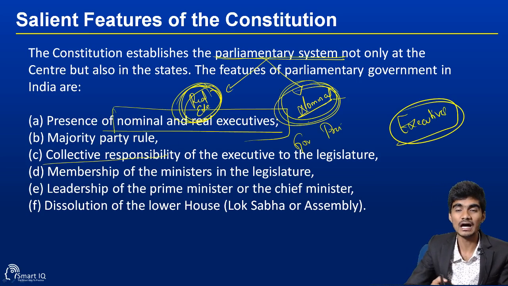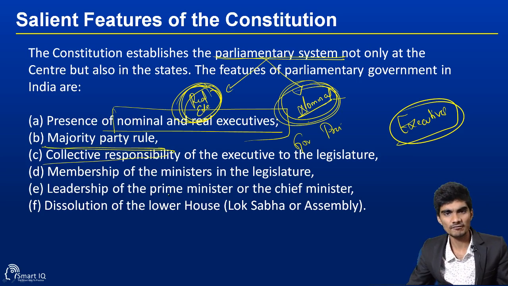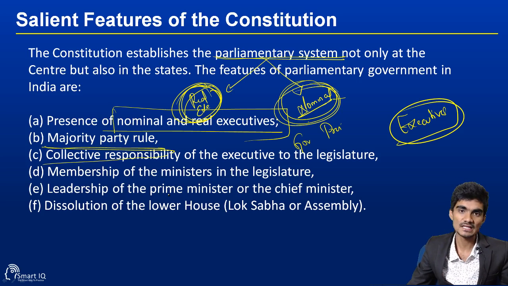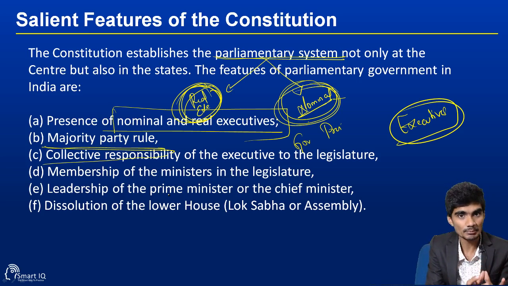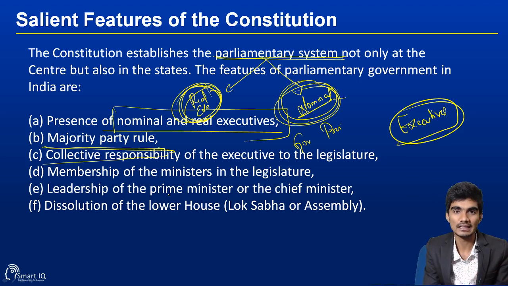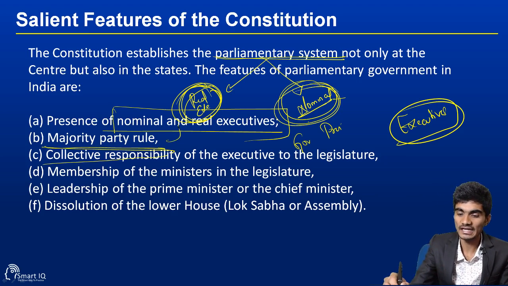Real executives are formed by the party, that is called majority party rule. Whichever party wins the election and forms the government as the majority party, it may be a single party or it may be a coalition, whichever forms the majority in the parliament, they are going to become the real executive.